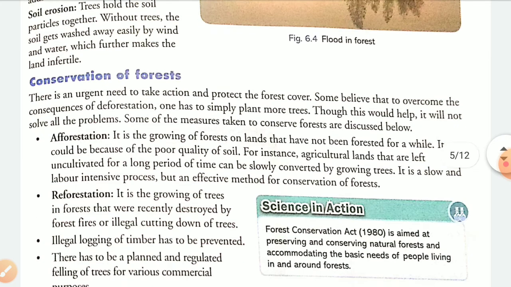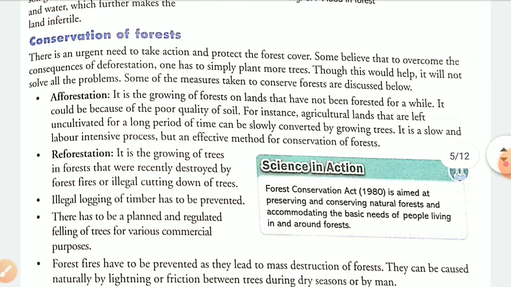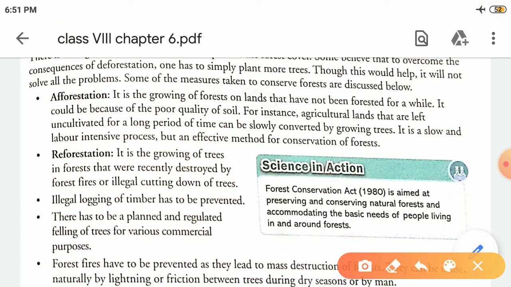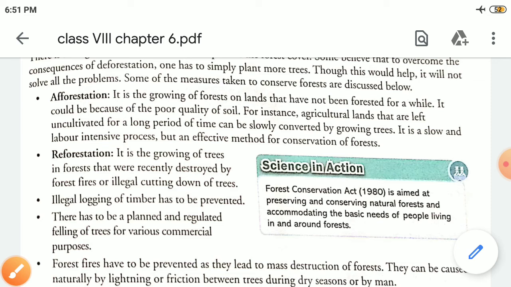And how can we do conservation of forest? Very important topic. The conservation of forest can be increased by afforestation. How? What does afforestation mean? Growing of forest on land. Okay, more and more plants should be cultivated on the land.